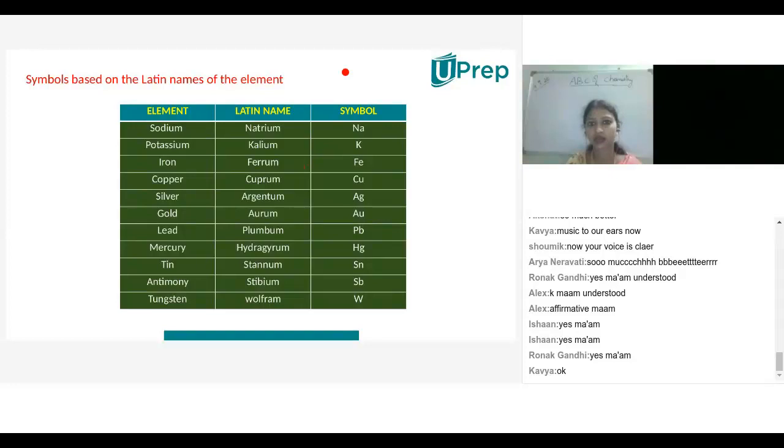There are a few more symbols given based on country names, states, places. Based on country names, city names, places, some more symbols are given. Europium, Europe, Eu. Silver, Argentum, that is Ag. Americium, from America, Am.